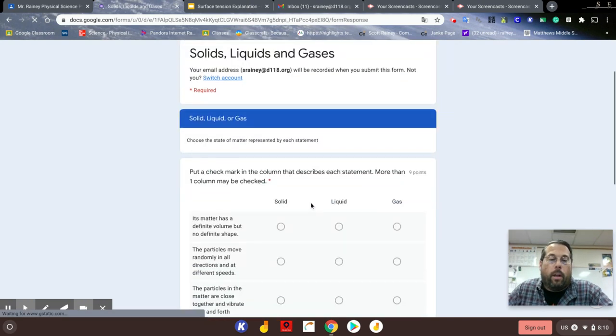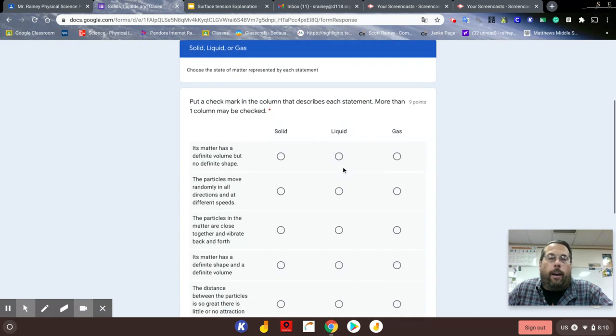Okay. Now, again, there was an error with this one. You could not check more than one box, even though more than one box would apply to some of these answers. Its matter has a definite volume but no definite shape. Remember, it has a definite volume. I can measure it, but if it takes the shape of its container, that's referring to a liquid.